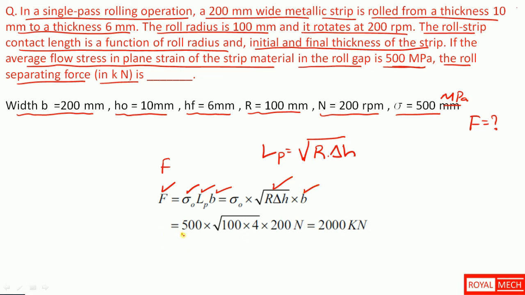So we have the stress given, and the radius and maximum possible draft as well as width are given. Thereby the value is 2000 kilonewton. So that is the answer.